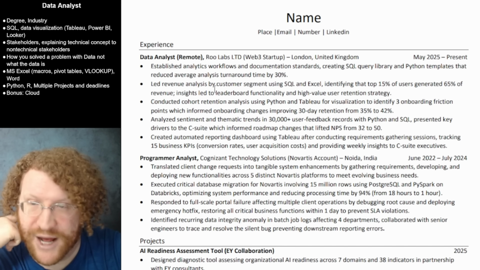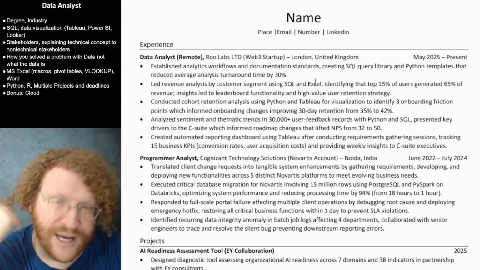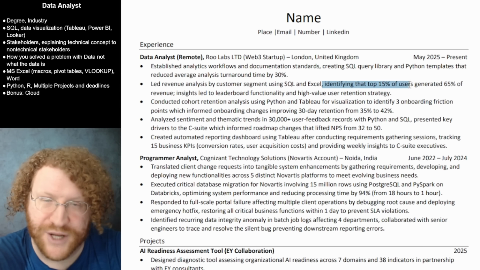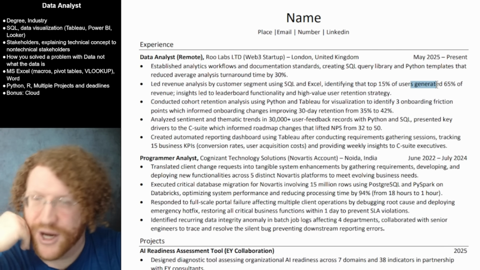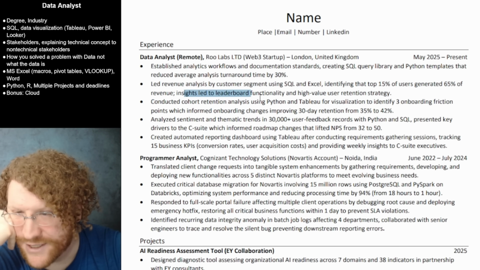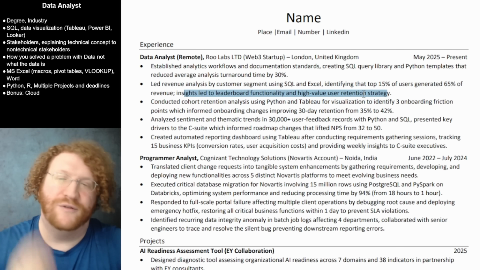Lead revenue analysis by customer segment, using SQL and Excel, something I can actually get behind. Identifying the top 15% of users. Okay, generated 65%, too many numbers, of revenue. Insights led to leaderboard functionality and high-value user retention. You know what you could have told me?